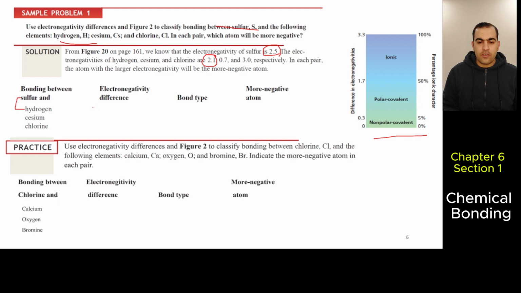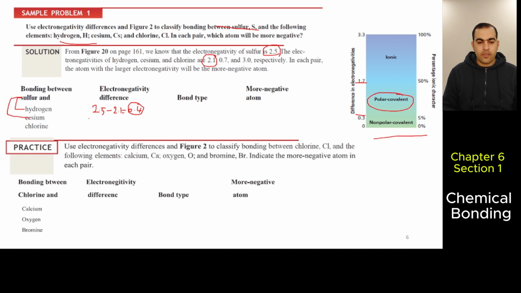So the difference is 2.5 minus 2.1, which equals 0.4. If it's 0.4, what is the bond? Between 0.3 and 1.7 is polar. So the bond is a polar covalent bond. What about between sulfur and cesium?